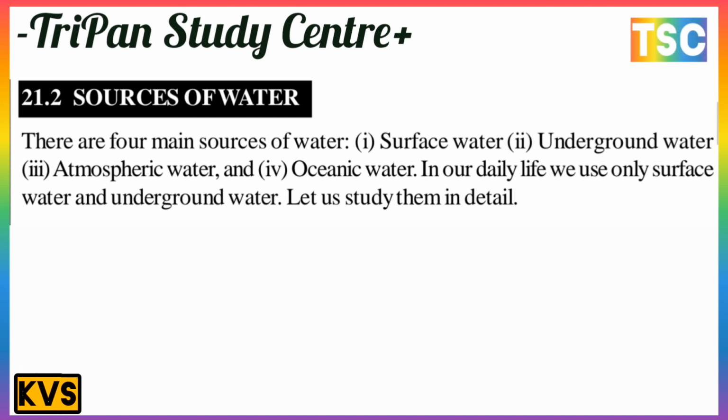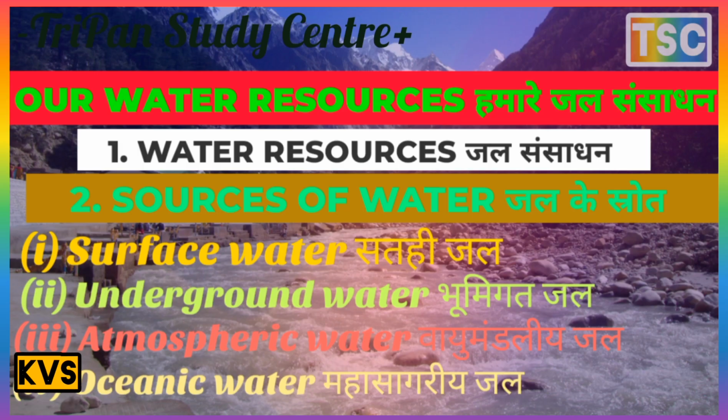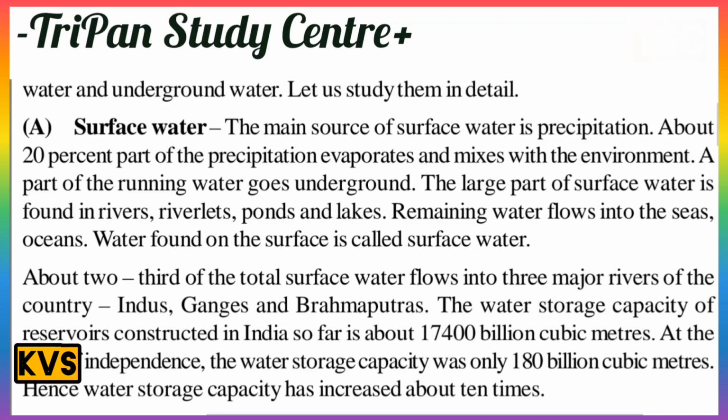The large part of surface water is found in rivers, rivulets, ponds and lakes. The remaining water flows into the sea and ocean. Water found on the surface is called surface water. About two-thirds of the total surface water flows into three major rivers of the country: first the Indus, second the Ganga and third the Brahmaputra.